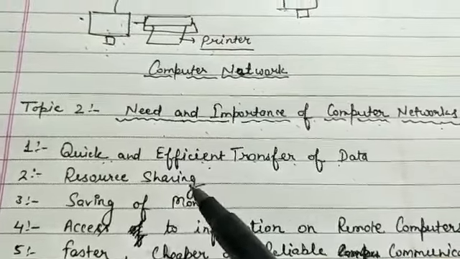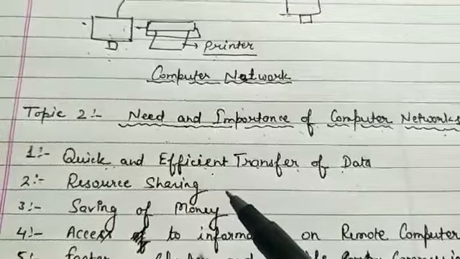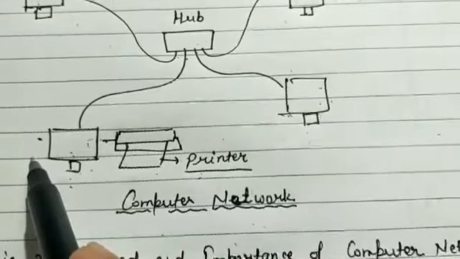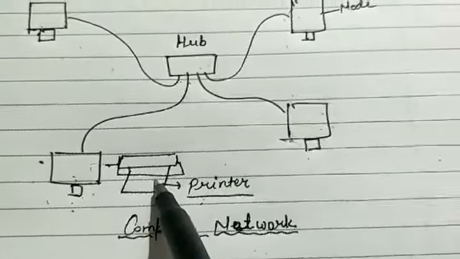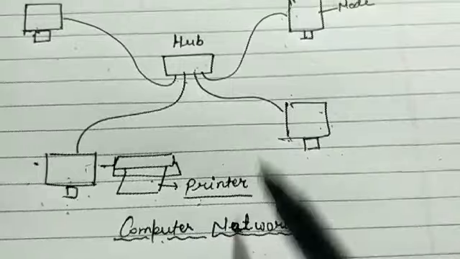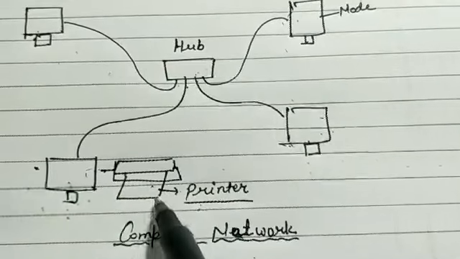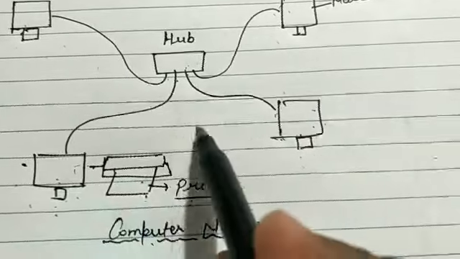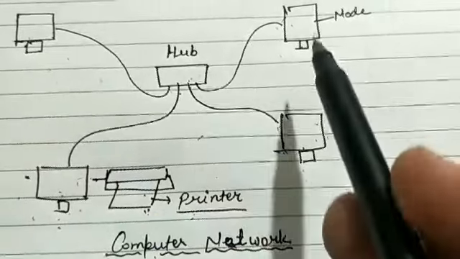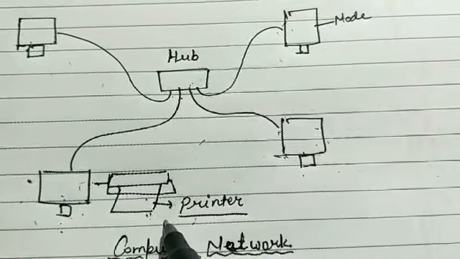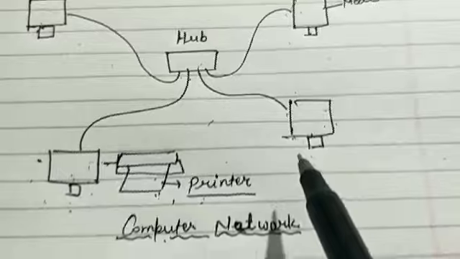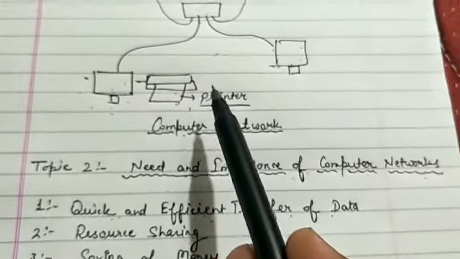Clear? Now the second point is resource sharing. What is the meaning of resource sharing? Look here. In this diagram you can see only one printer is attached to this computer. But the same printer, because all four computers are connected with this device, and that is part of a computer network, these three computers can also access the same printer. So these three computers can also give commands to the same printer for printout. There is no need to attach four printers to the four computers. Only this printer is sufficient for all four computers. That is the example of resource sharing. Here that is an example of hardware sharing.